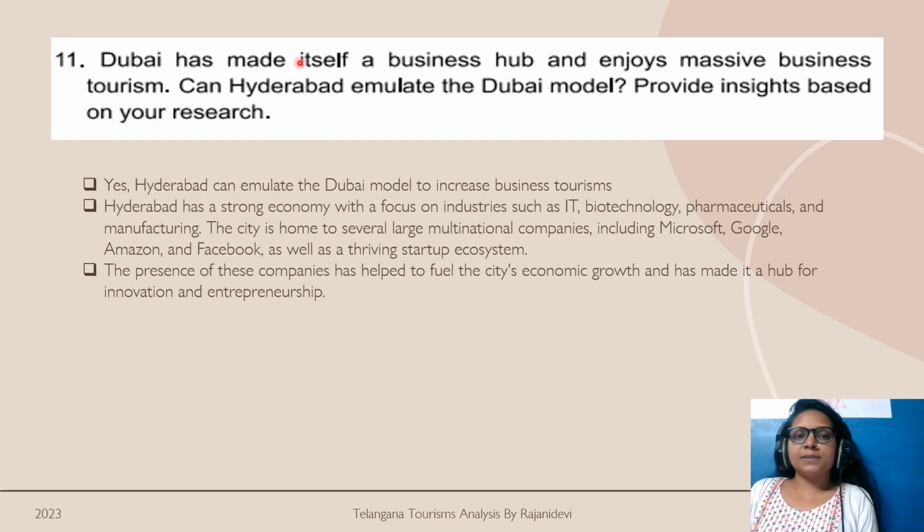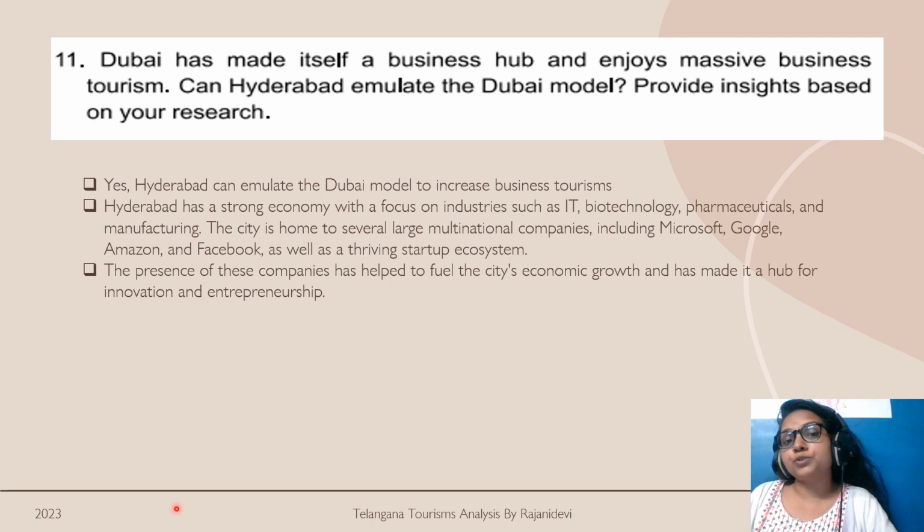So Dubai has made itself a business hub and enjoys massive business tourism. Can Hyderabad evaluate the Dubai model and provide insight based on your research? So yes, Hyderabad can evaluate the Dubai model to increase business tourism. Hyderabad has a strong economy with a focus on industries such as IT, biotechnology, pharmaceutical, and manufacturing.